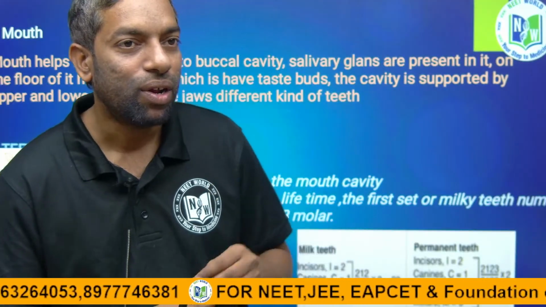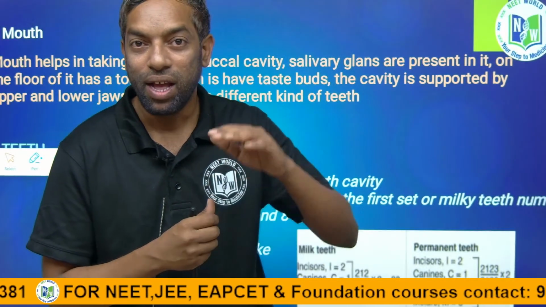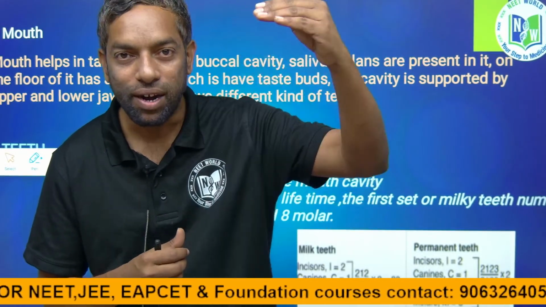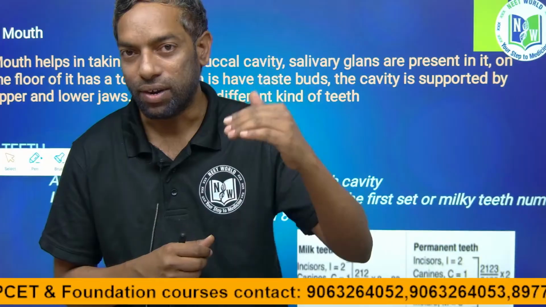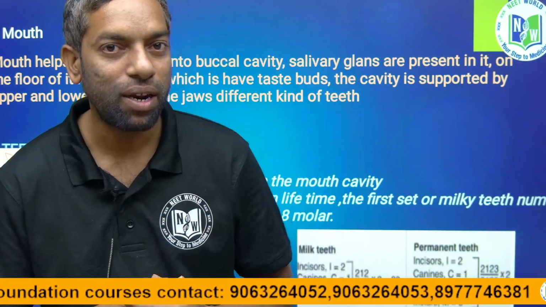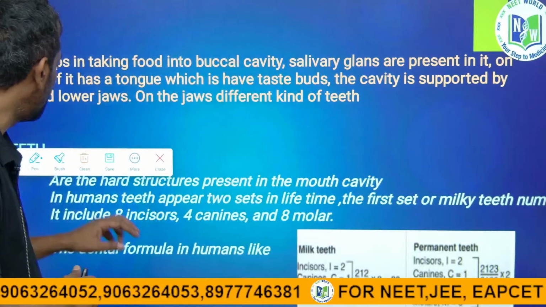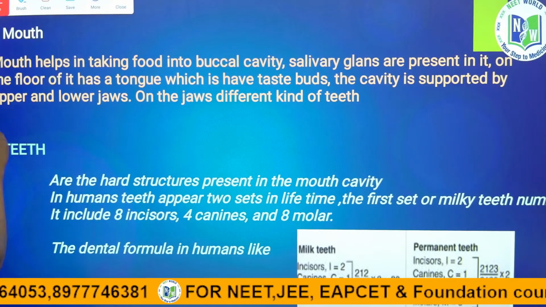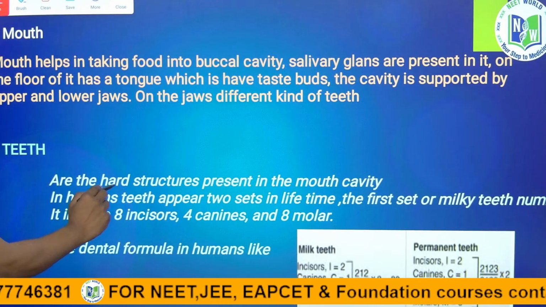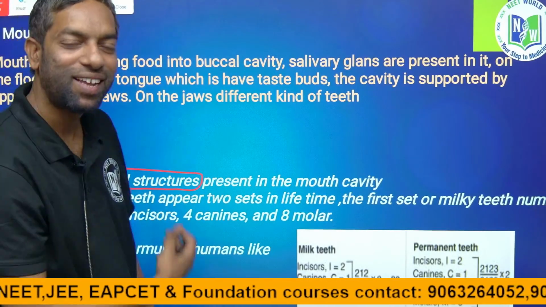So, in the first initial days milky teeth are about 20 in number. After attaining adult age, the number will increase to 32, from 20 to 32. First it is 20 in number, after that 32, meaning 12 teeth are added. So, what are the types of teeth? Teeth are hard in structure. Guys, teeth are very hard, right?